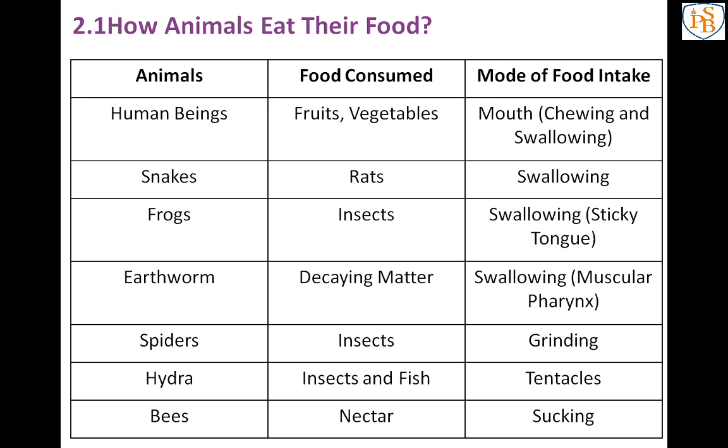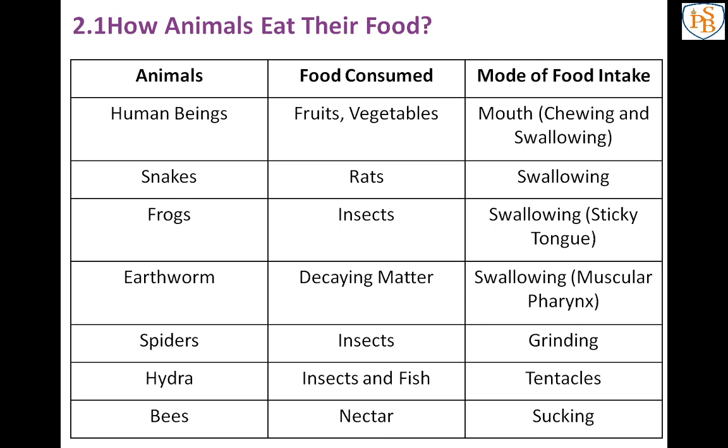See, first one is human beings. We are human, correct? And what are we consuming? We are eating different fruits, different vegetables. But the mode of food intake, means the ingestion, how we are eating the food, which body part we are using.